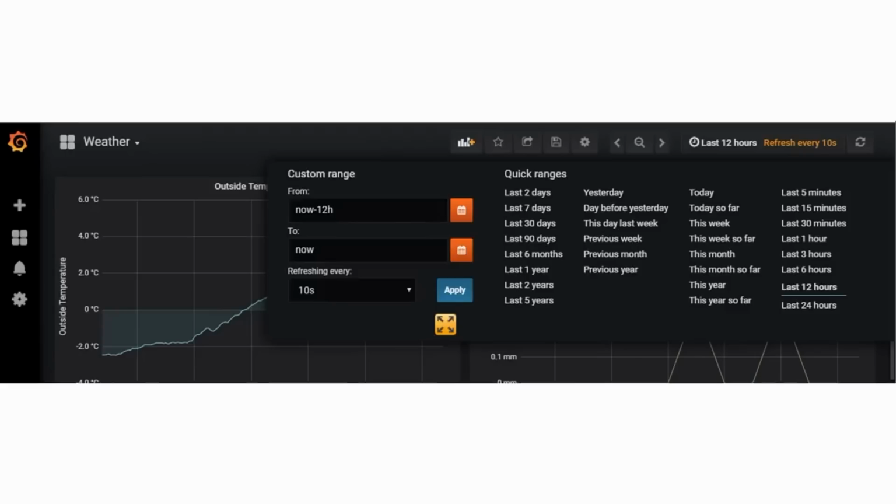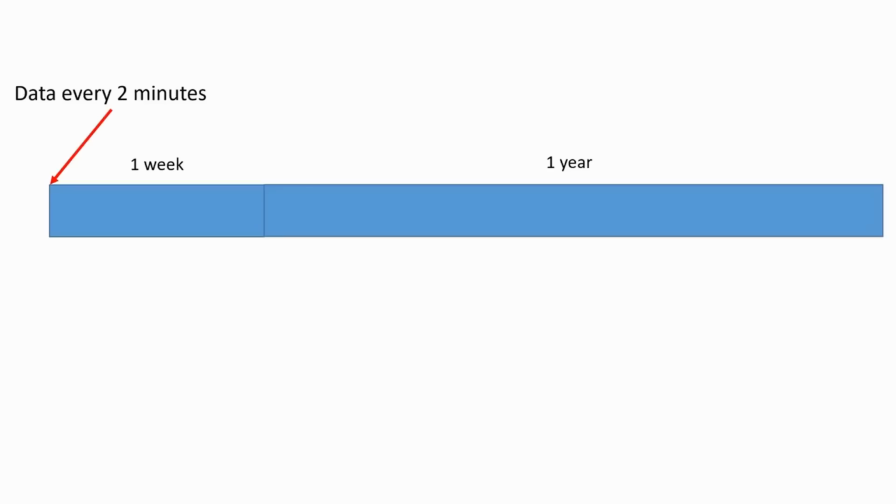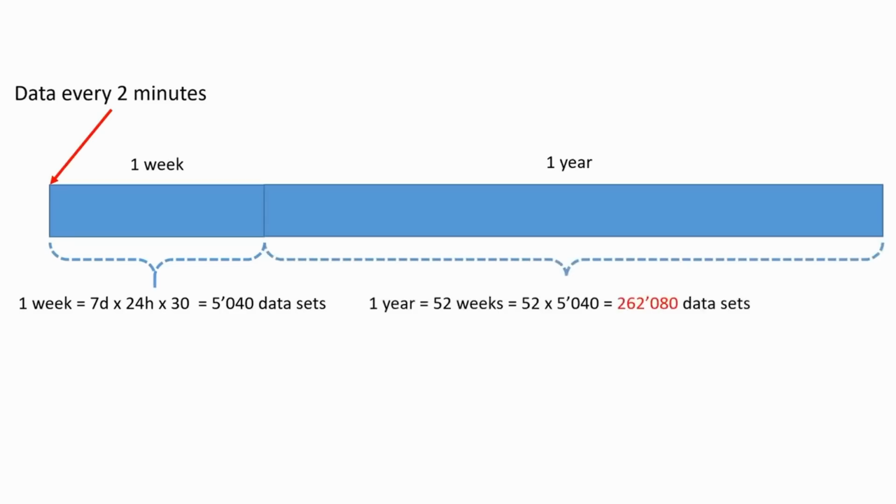The second difference is how databases deal with historical data. My weather station, for example, creates data every few minutes. This real-time data is interesting for, let's say, 1 week. Later on, I am more interested in hourly, daily, or even weekly data. Standard SQL databases store and retain all data ever written to them. And to get the data for last year, they have to read all sensor data and create averages when you issue a query. This can create a heavy load and is slow, especially on machines like a Raspberry Pi with limited memory.